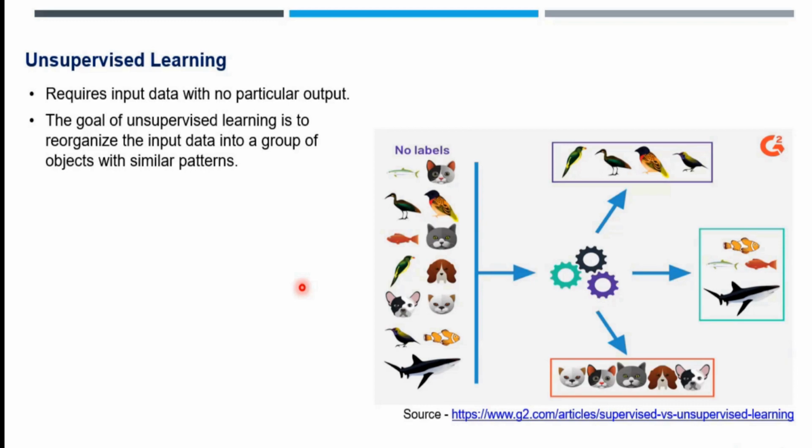Then the second method is unsupervised learning. Here we will not say what image it is actually. We will simply pass different images. As a human, we know this is a fish image, at least we know it is an animal image. Cat image, this is dog image, again this is fish, bird, and so on. As a human, we know, but the system will not know. And we are not even labeling the data.